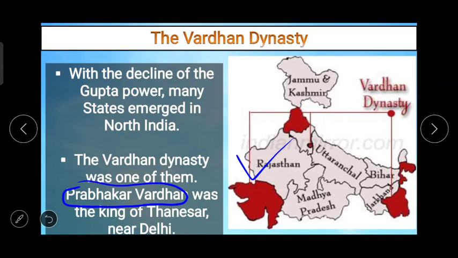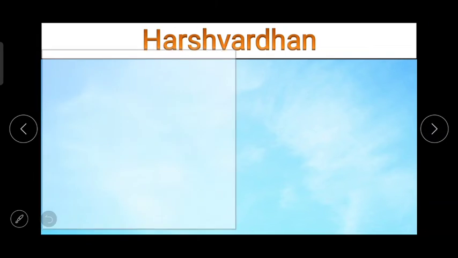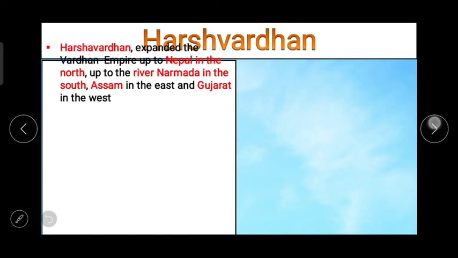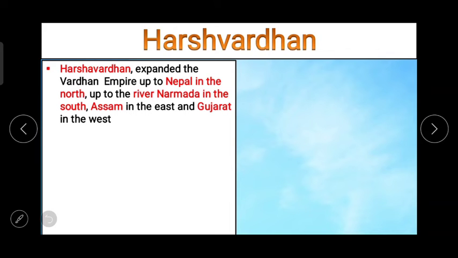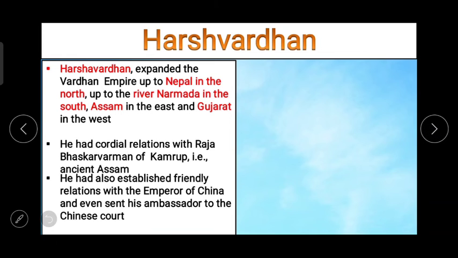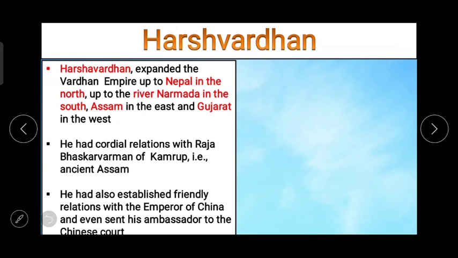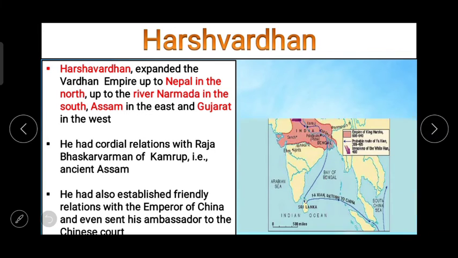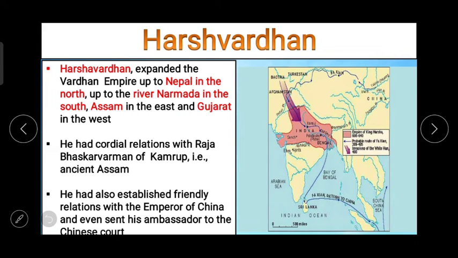He had also established friendly relations with the Emperor of China and even sent his ambassador to Chinese court. The capital of the Harshavardhan's empire was Kanauj. Trade flourished during his reign, and he spent a large portion of his revenue for the welfare of the people. On the screen now you can see again empire of King Harsh. This one, the boundaries.